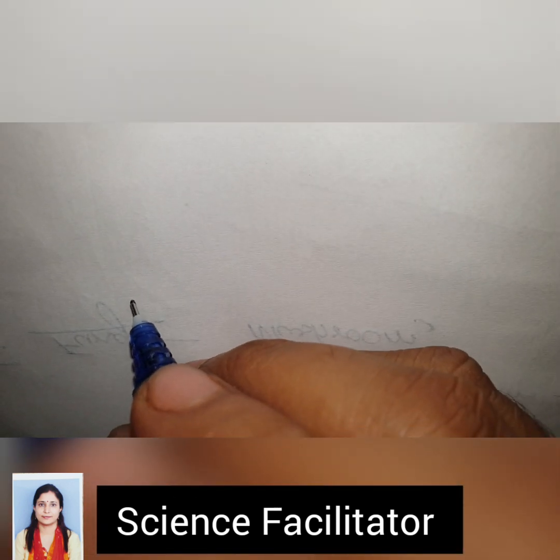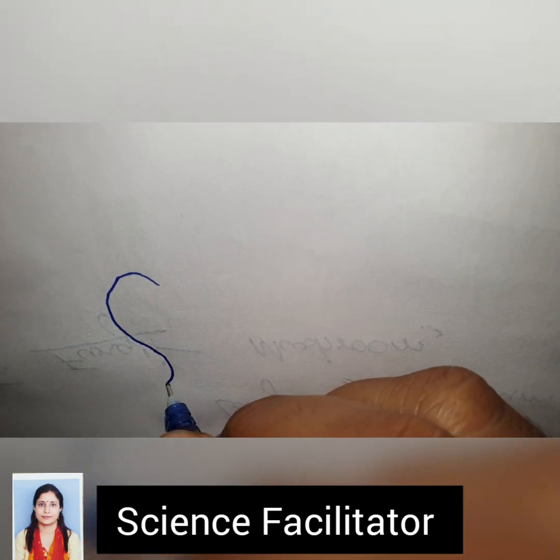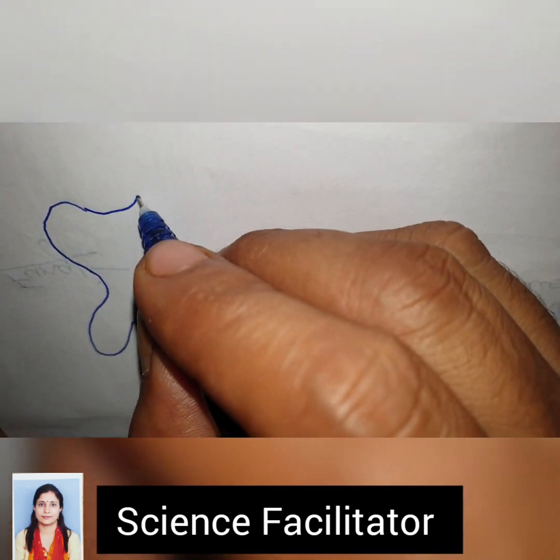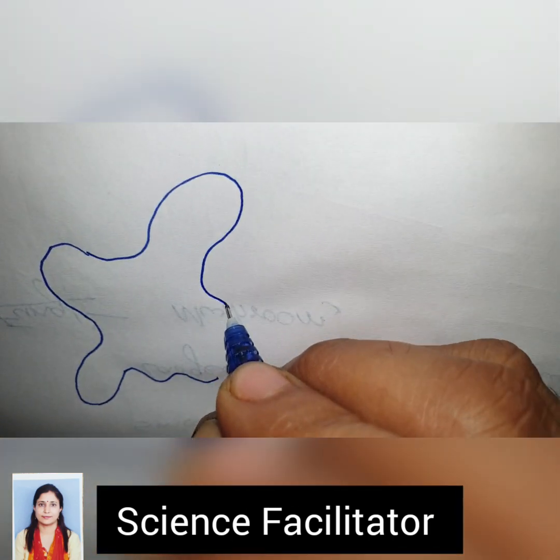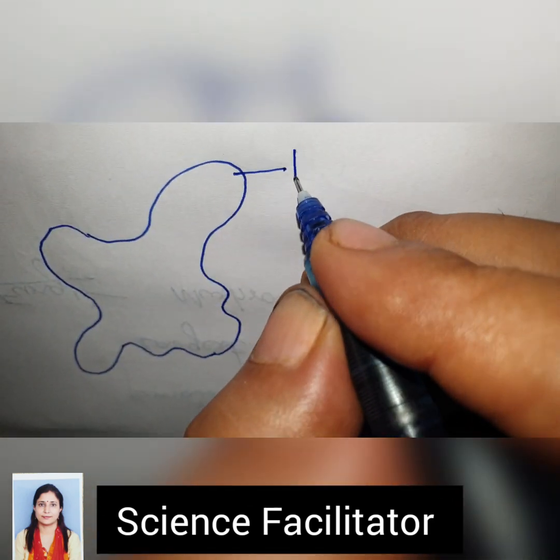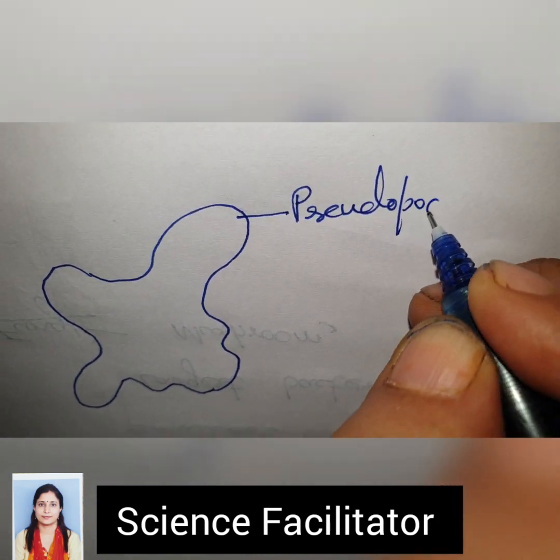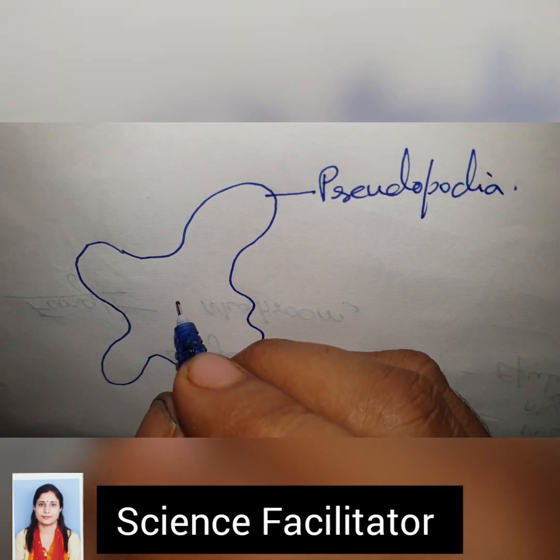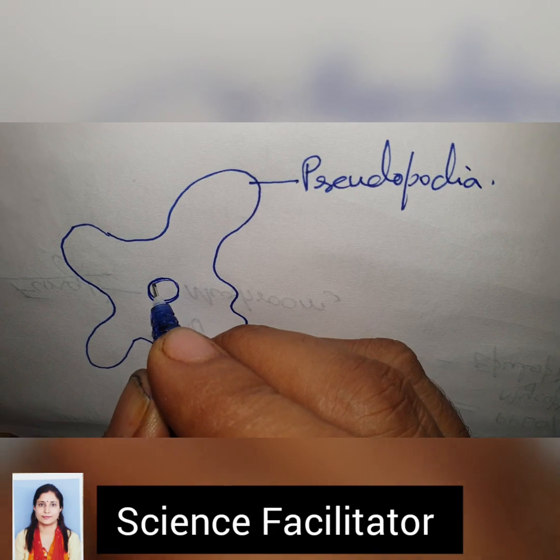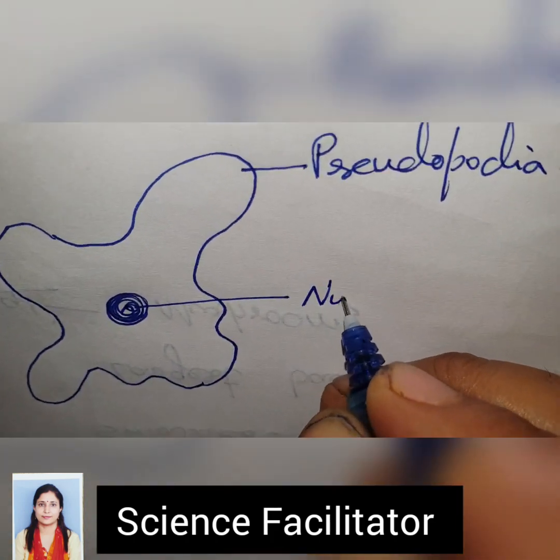We have studied in 7th class, 2nd chapter, about the nutrition in amoeba. At that time we studied the structure of amoeba. Amoeba has an irregular shape like this. It moves with the help of its false foot known as the pseudopodia. In the center, a darkly stained body is present known as the nucleus.